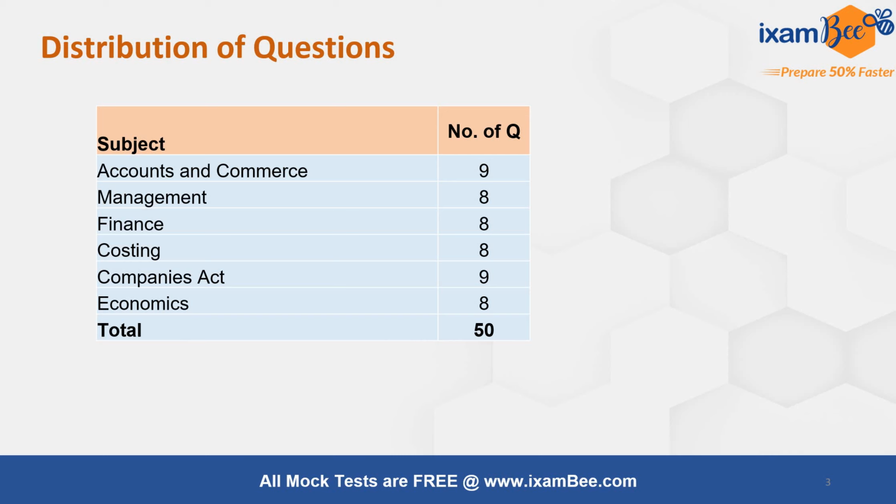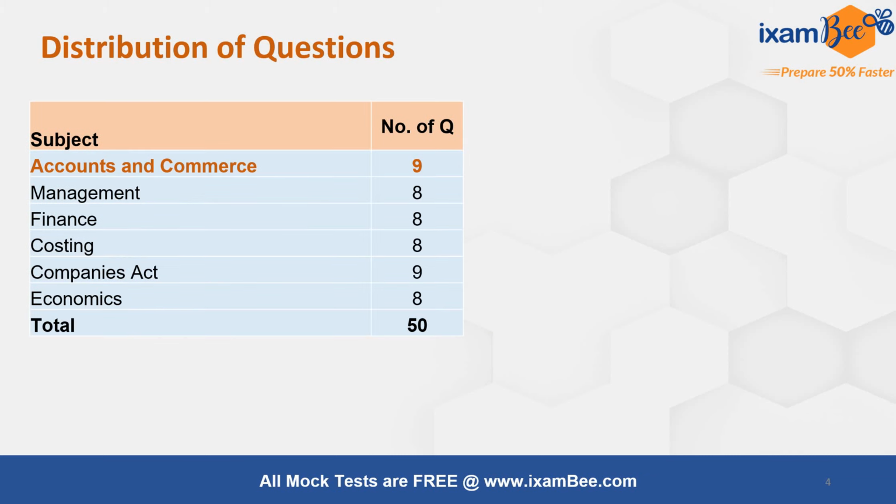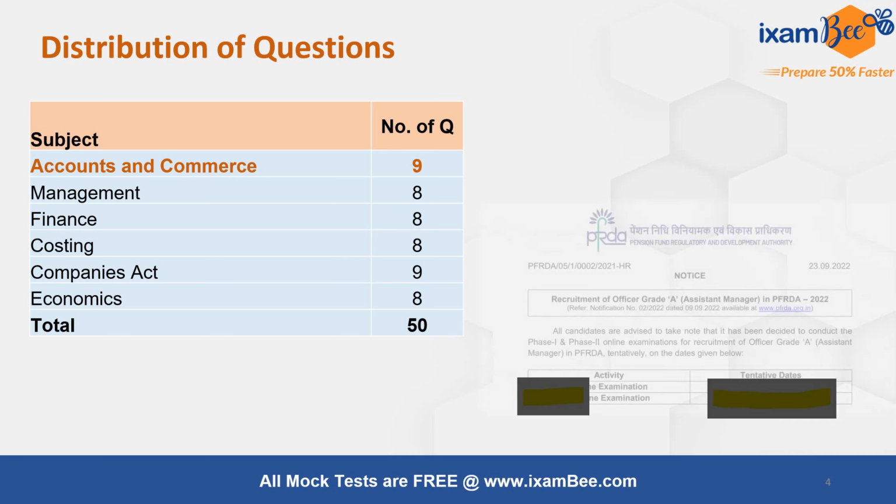So let's look at the distribution of questions that was there in the scholarship test. The total test consisted of 50 questions with 9 questions from accounts and commerce, 8 questions each of management, finance, costing and economics, and 9 questions from Companies Act. As I said, we will discuss the accounts and the commerce related questions in this particular video. This will be very helpful.